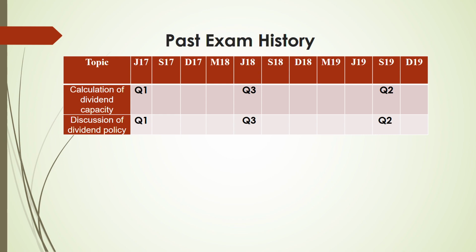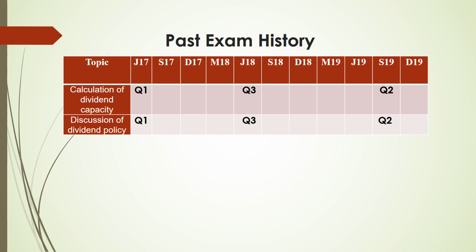Then we have the discussion of dividend policy. If you see, they are always asked together, calculation of dividend capacity as well as the discussion of dividend policy. In June 2017, it came in question number 1, that means as a 50 marks question, and then question 3 and question 2. So this shows that this question can come in any question, either as question 1, 2 or 3, but they come together. Normally when you calculate dividend capacity, you have to discuss the dividend policy as well. So calculation and discussion both are very important for the dividend decision.